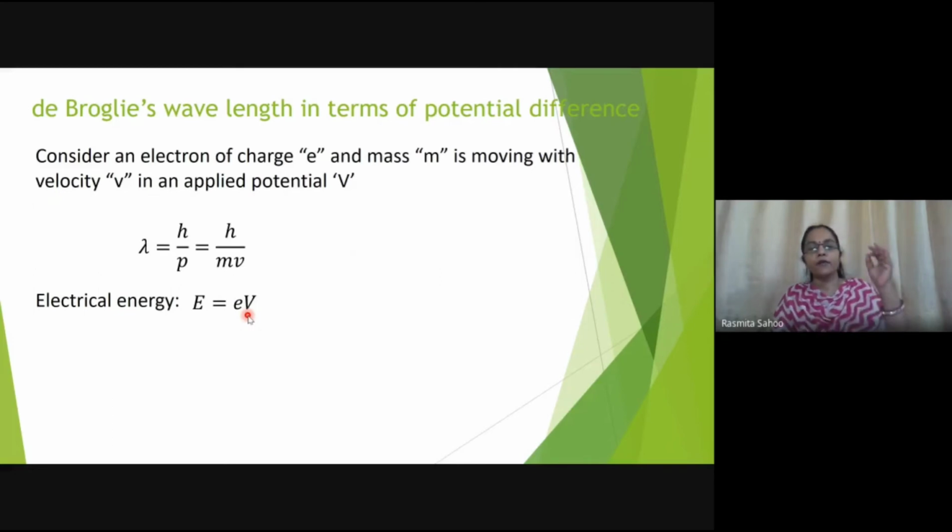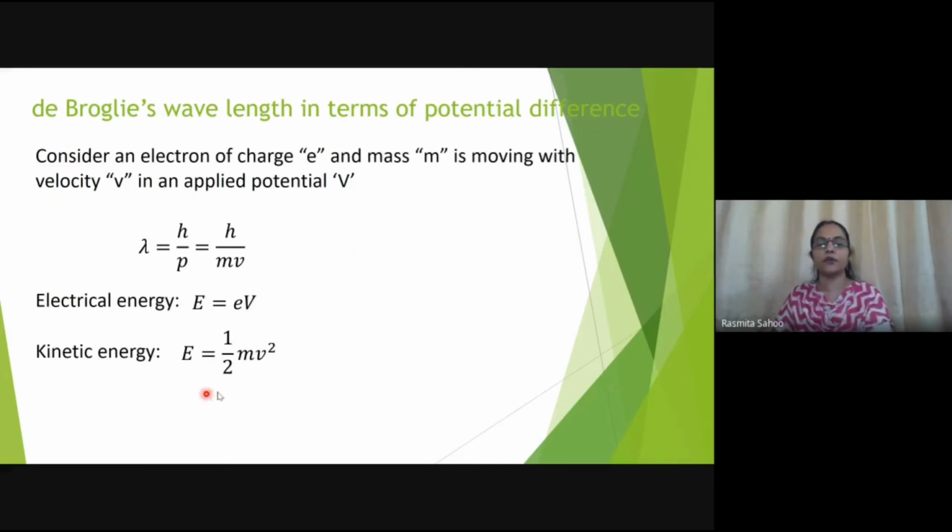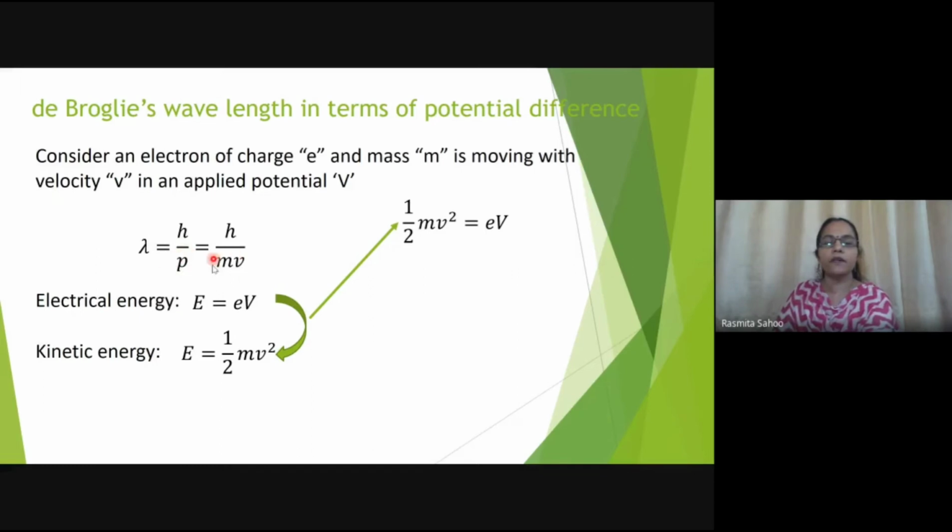And when it is moving, where is it getting the kinetic energy from? It is coming from the applied electric field, right? So this kinetic energy can be written as E is equal to half mv square, and as it is coming from this applied electric field, these two can be equated, and by equating these two, one can write half mv square is equal to eV. But what we are interested in is p, or mv. Here I am just multiplying m on both sides of the equation.